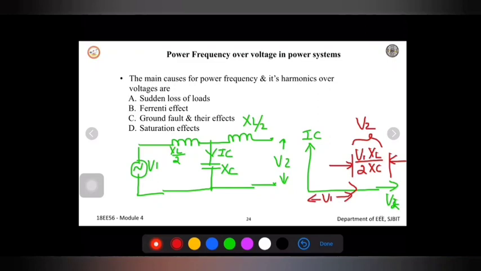Basically, whenever there is a rise in voltage at the receiving end of a transmission line, because of the opening of a line or any other condition, which results in the receiving end voltage being higher than the sending end voltage, that is called the Ferranti effect.